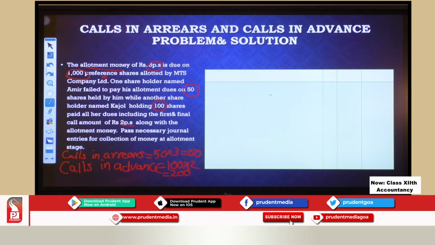Once again I am telling you, I have received 200 in advance, but I have not received this amount, that is allotment amount of 150. So 150 is calls in arrears. Calls in arrears is what? A debit balance, okay, because we are going to receive it in future, and this calls in advance, that means whatever we have received in advance is our liability, so it has to be a credit balance. So calls in arrears, debit, calls in advance, credit. You all understood this? Yeah. Now this is in addition to the normal receiving of allotment money.